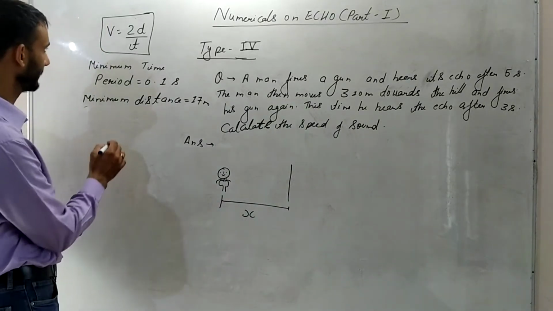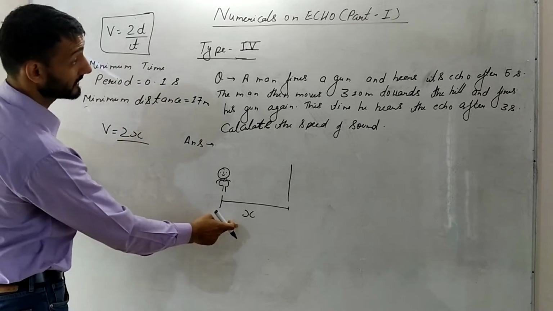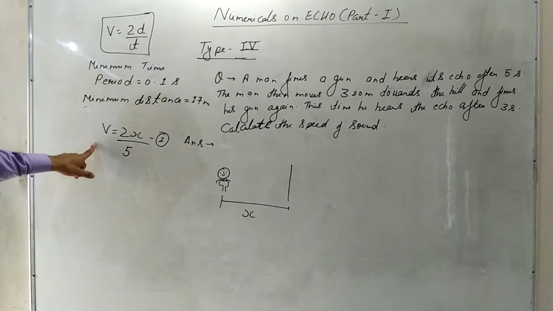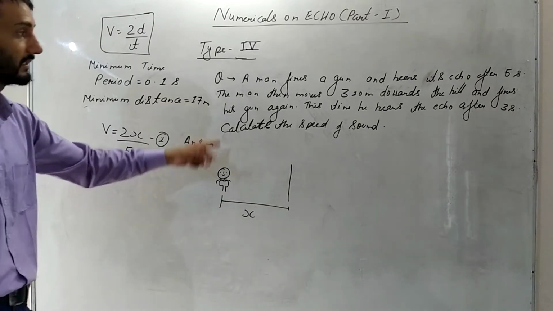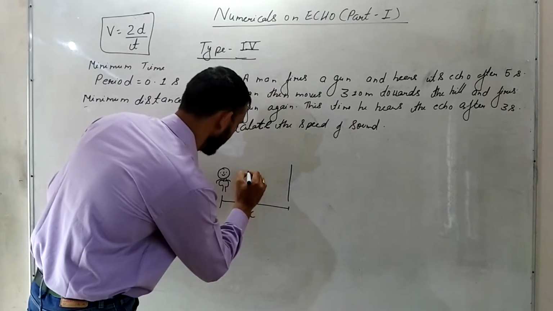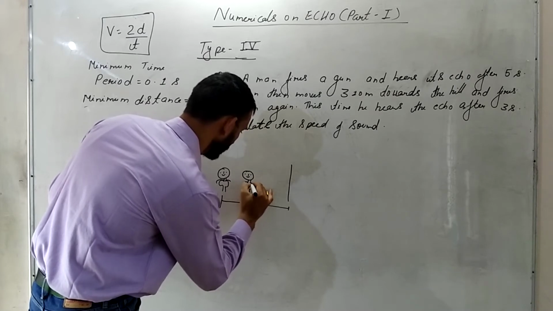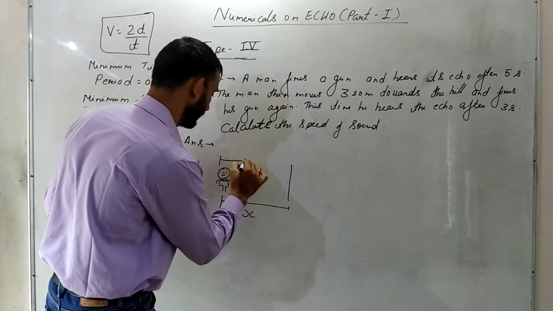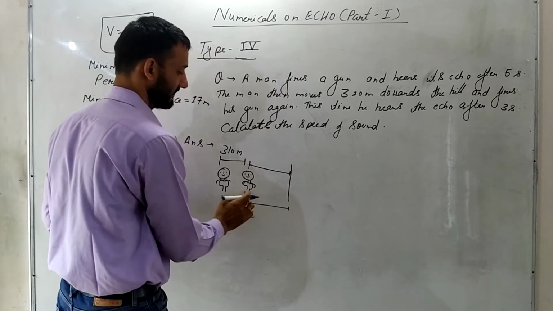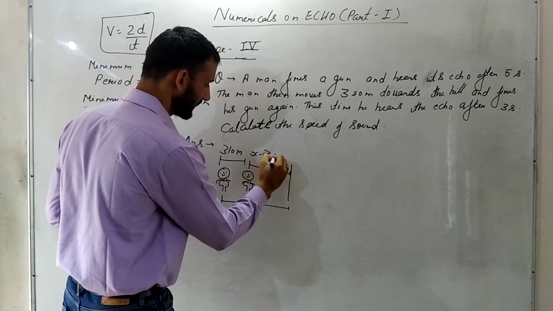So first let us analyze this one. If the man is standing at a distance x, the velocity will be what? 2x upon 5, because I don't know the distance, but he hears the echo after 5 seconds. So this is equation number 1: velocity is equal to 2x upon 5. Now the man then moved 310 meter towards the hill. He has moved closer to the hill. How far is this man from the cliff now? It will be x minus 310.